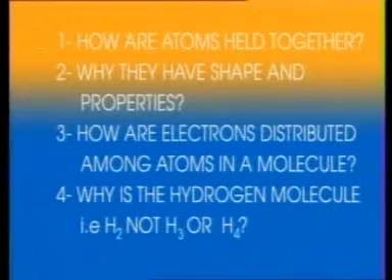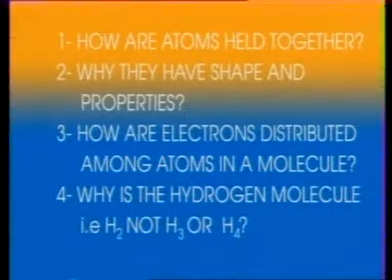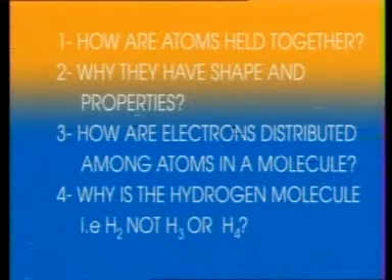Today we will discuss how atoms are held together, why they have shape and properties, how electrons are distributed among atoms in a molecule, and why the hydrogen molecule is H2, not H3 or H4. Atoms of inert gases have stable electronic configuration. They have complete outermost shells. Therefore, they do not participate in a chemical reaction.